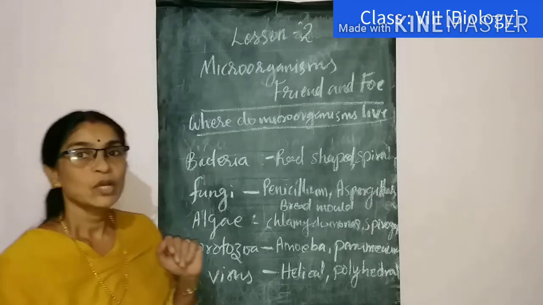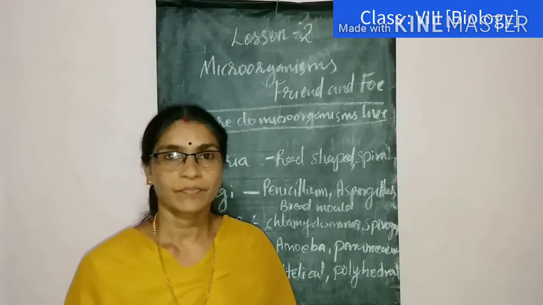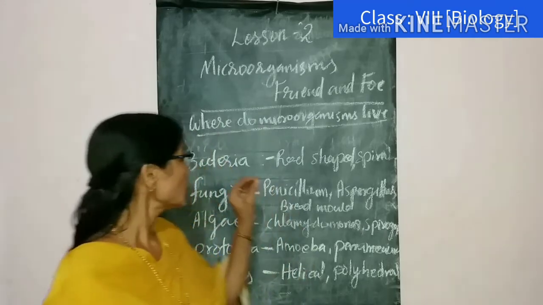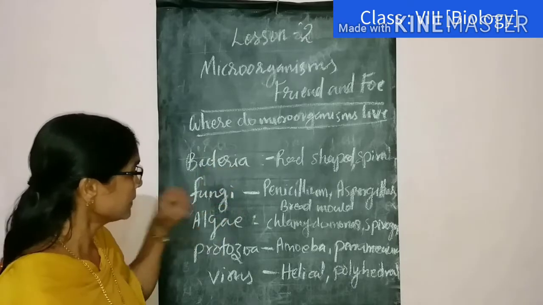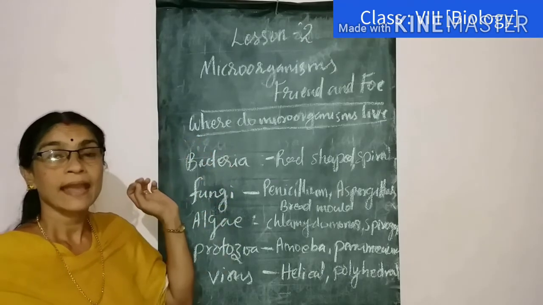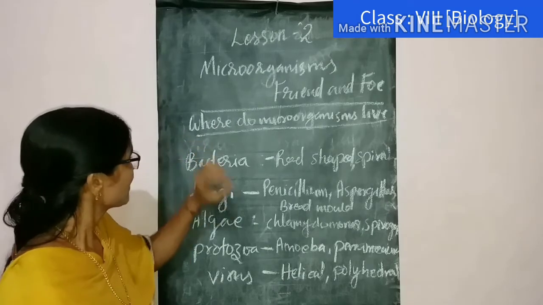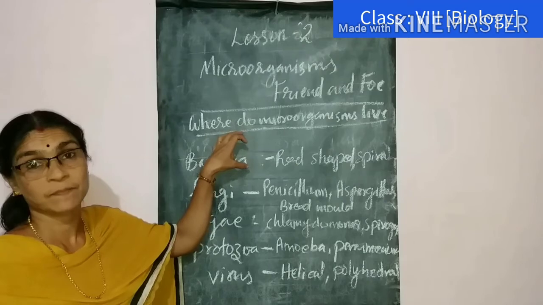Next we can look at, where do microorganisms live? Microorganisms like bacteria and some algae and some protozoans are single-celled and they are free-living.